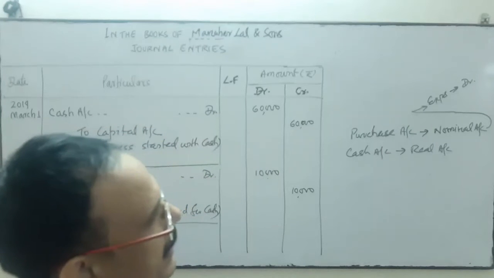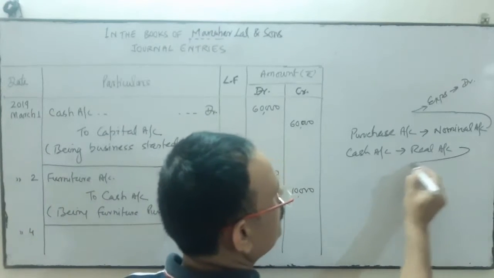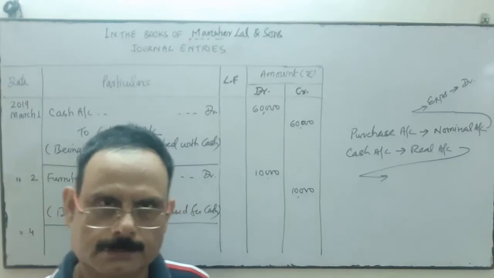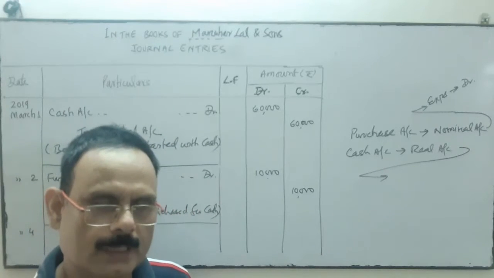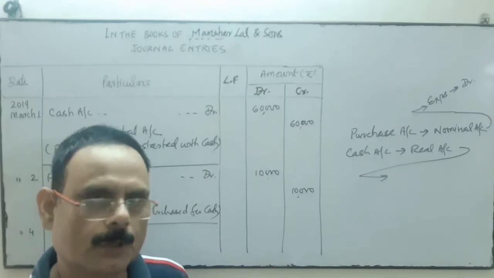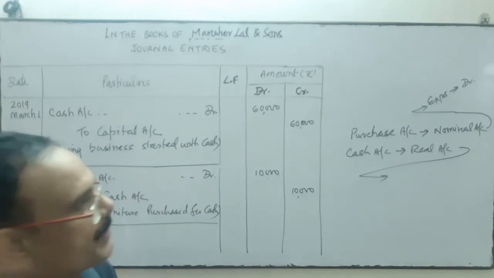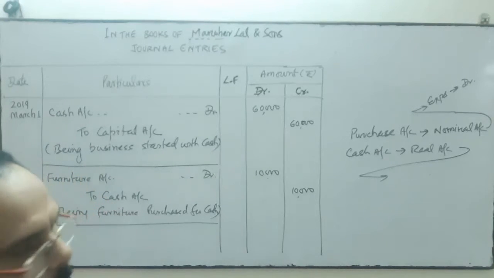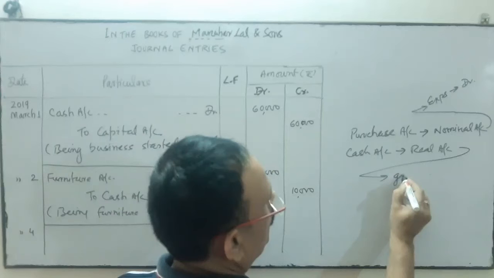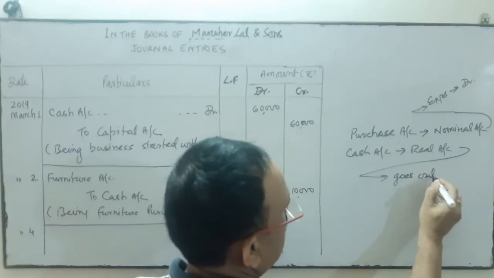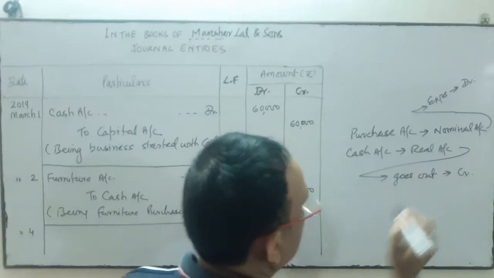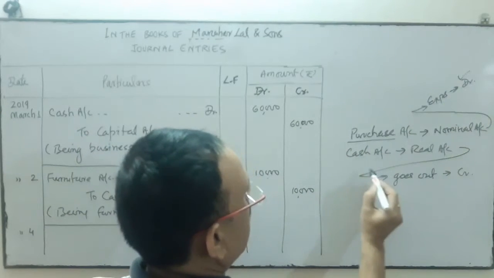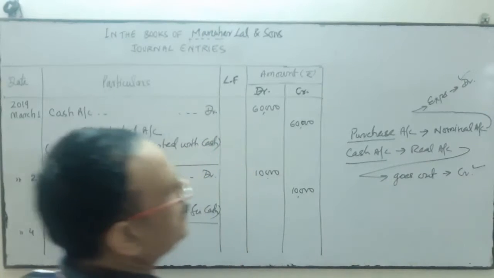And cash comes under real account. The rule of real account is what? What comes in is debit and what goes out is credit. So when we purchase the goods and make the payment through cash, cash goes out from the business. It comes under real account, so this account will be credited. Purchase account will be debited and cash account will be credited.